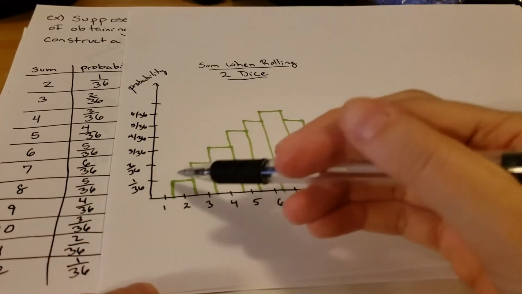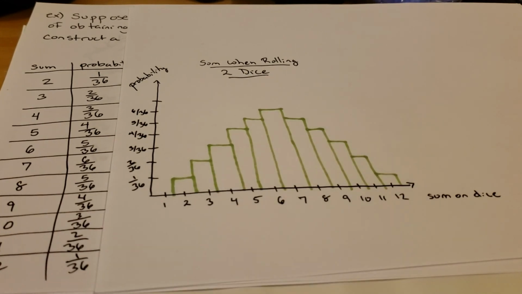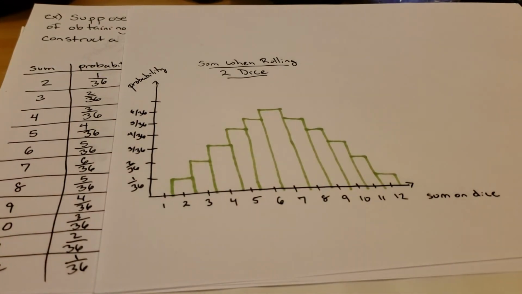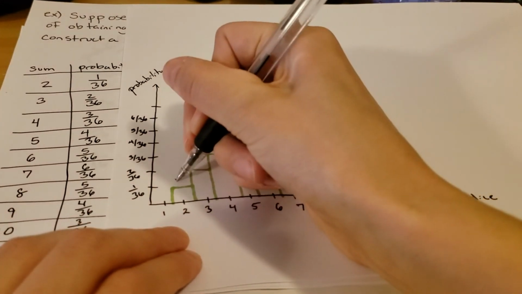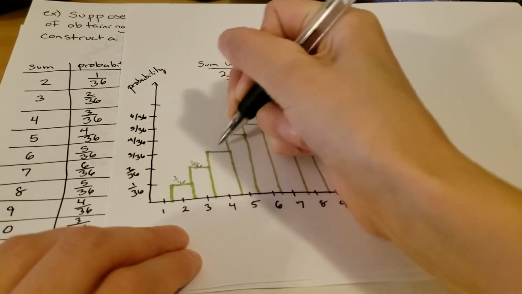And again, we can see it follows the same type of curve shape that the other problem did. It's not exactly the same, but it still has that same general shape. And we can mark the tops of these bars with the probabilities just so that it's a little bit easier to read.